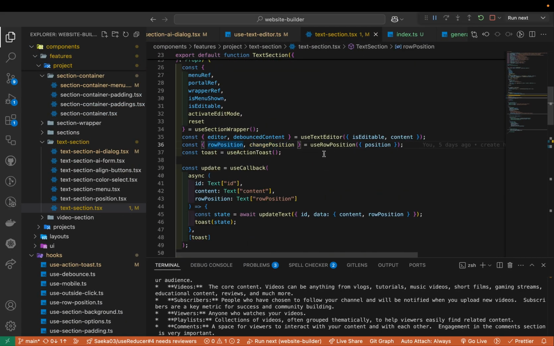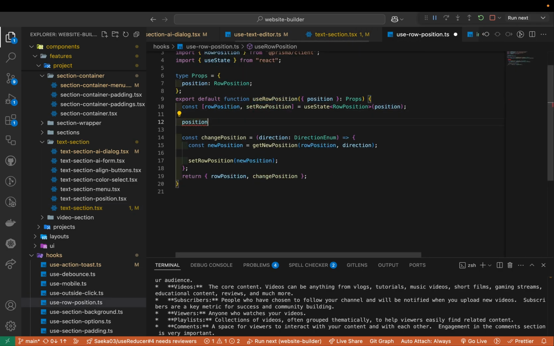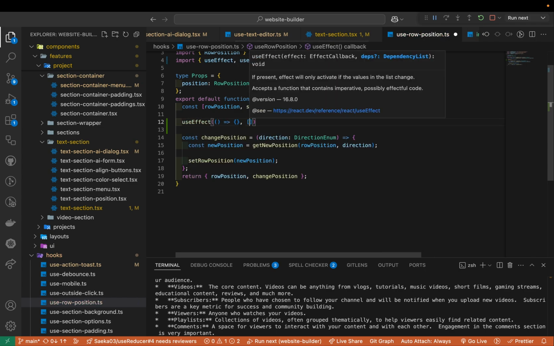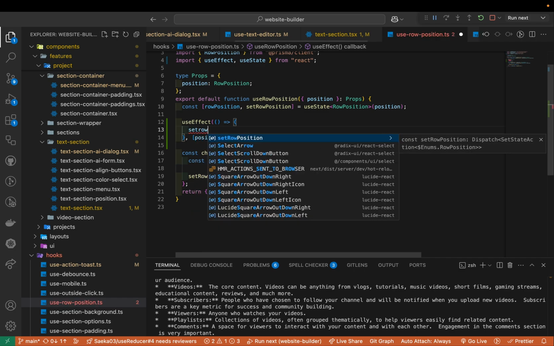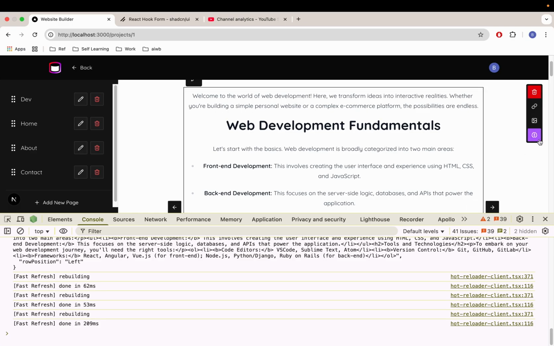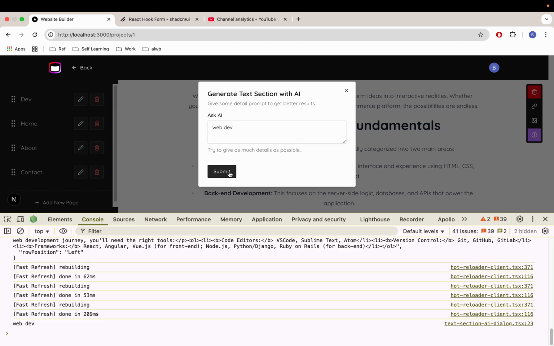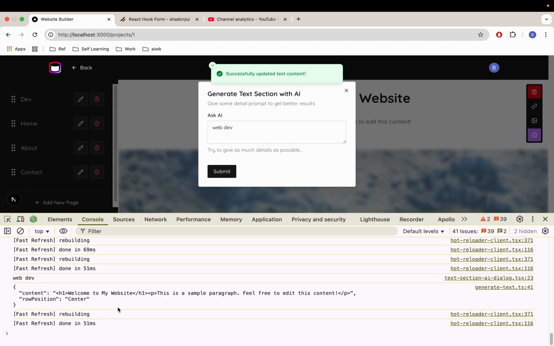When the row position changes, we need to do something, right? In this case, when position changes, we somehow need to catch it. I will just make it a little bit simple. So I'm going to have useEffect, and when the position changes, I'm going to set row position. Let me just give it a shot. So here, let's try one more. Web devs, submit, center. Center is fine.